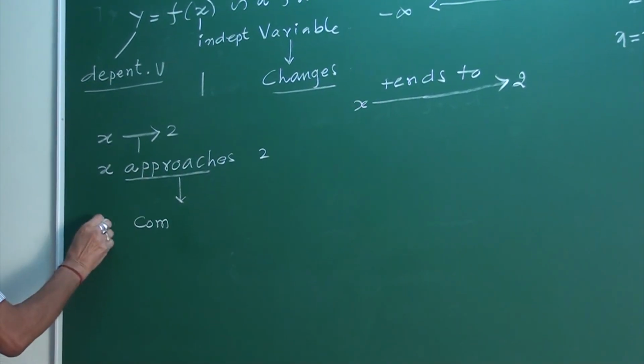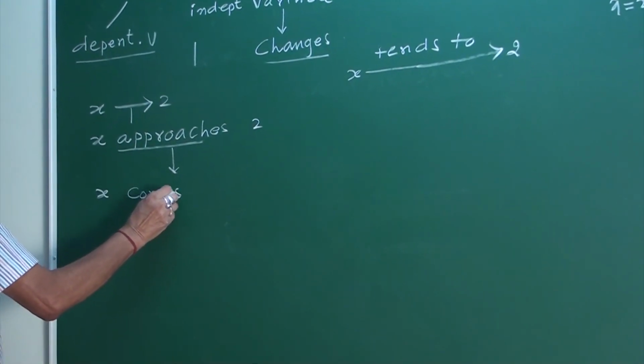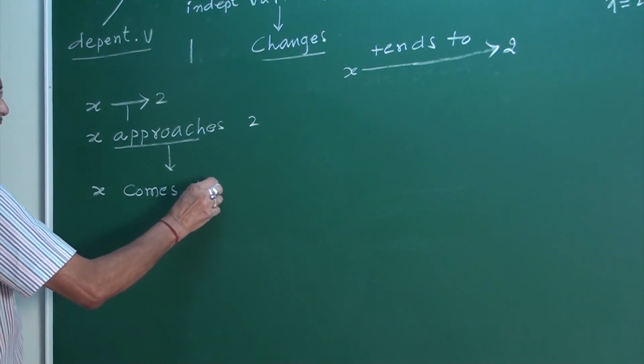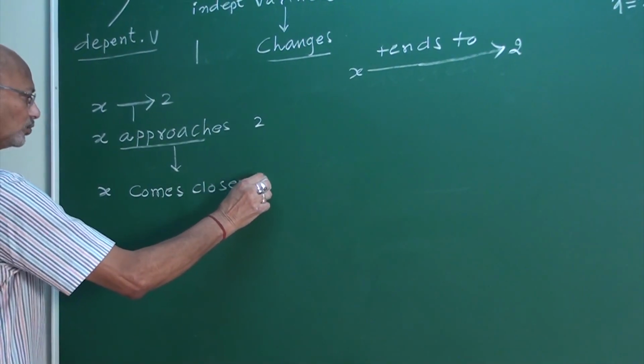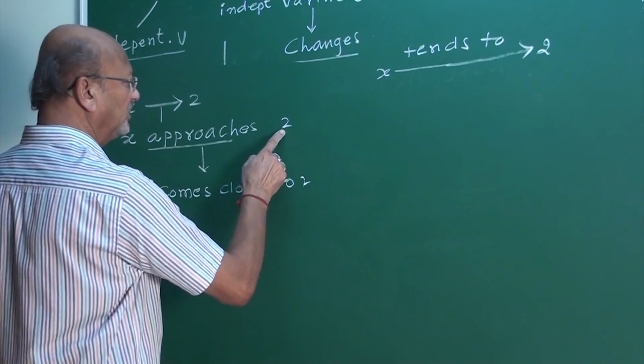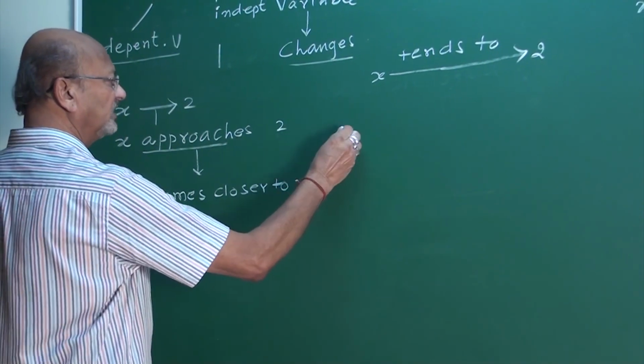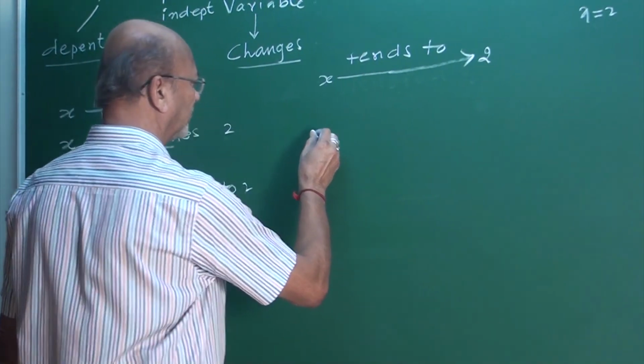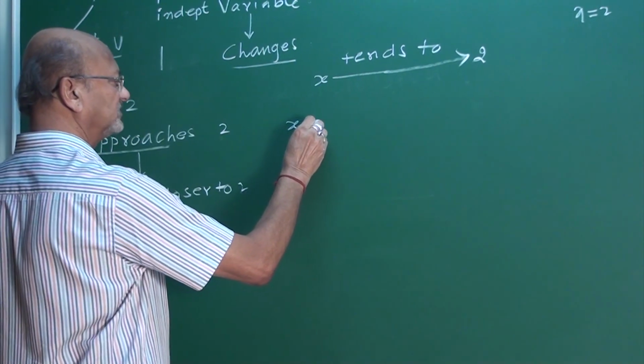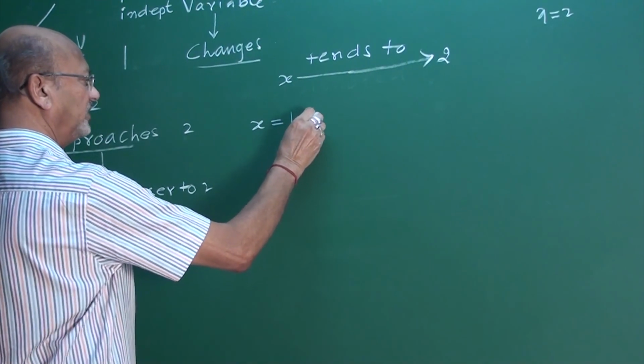x comes closer to 2. Then what are the values, my friend? Nearing 2, x approaches 1.9.